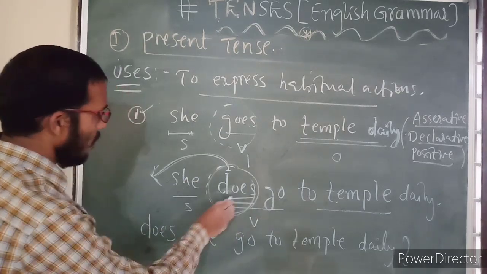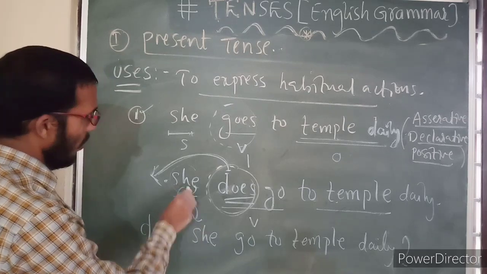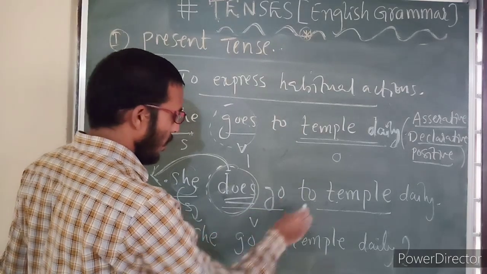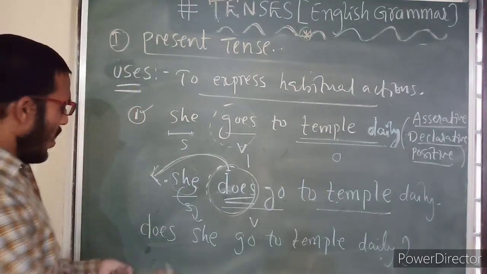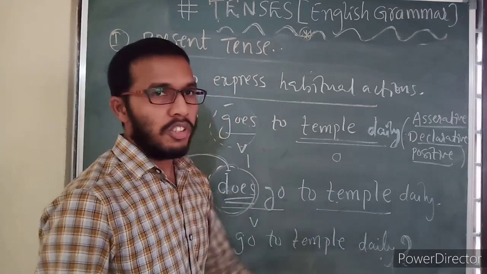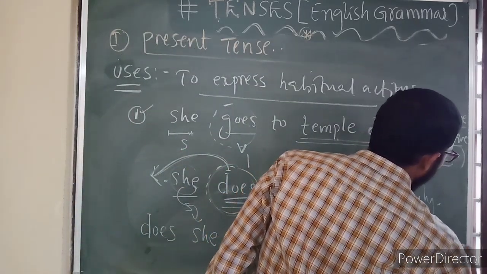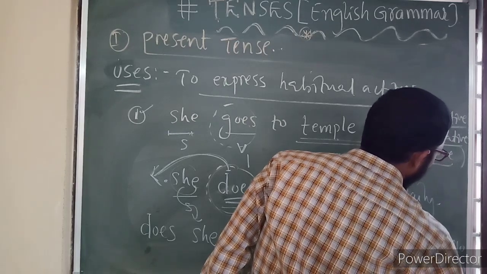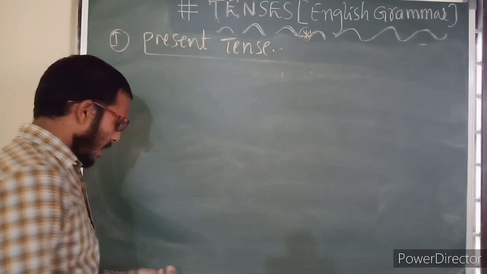Here I brought only this word before the subject. The remaining words, the leftover words, I have written as they are. This is converted into a question. This is called an interrogative sentence. Question mark I put here.